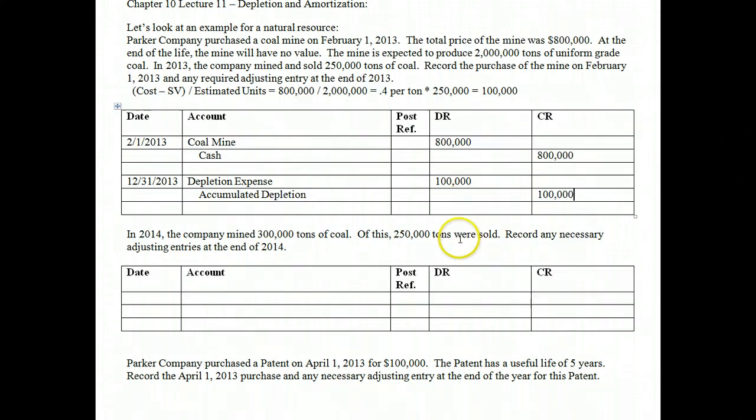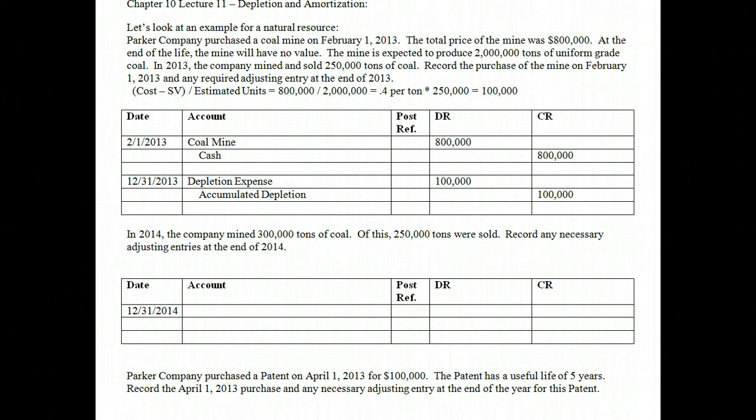All right, now let's look at 2014. Well, in 2014, we did the same thing. However, we mined 300,000 tons of coal. Now, in this case, though, 250,000 tons were sold. So record any necessary adjusting entries at the end of 2014. All right, so we definitely need to do an adjusting entry. The first thing we need to do is calculate to see how much. So how would we calculate that?